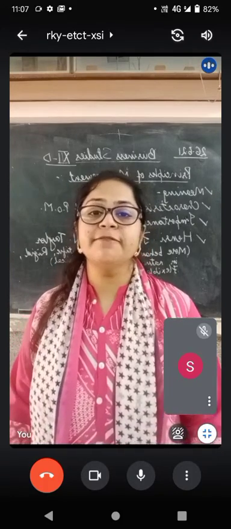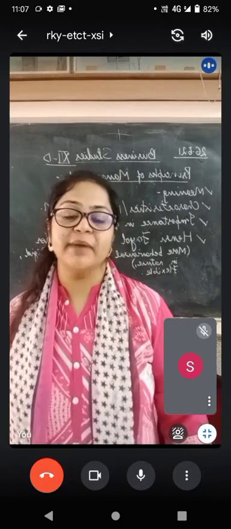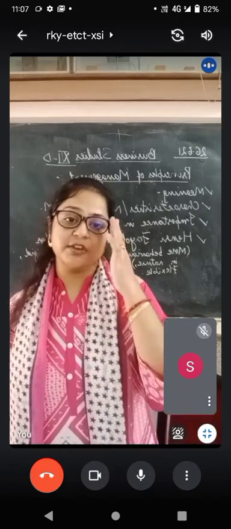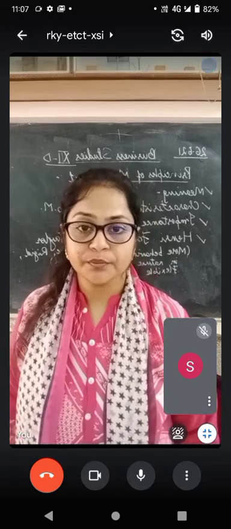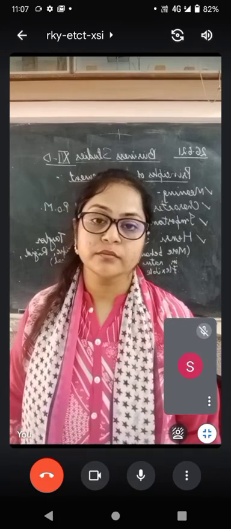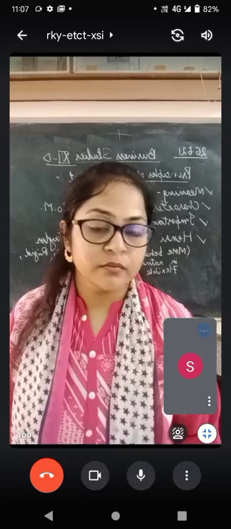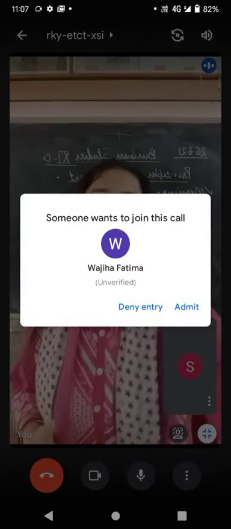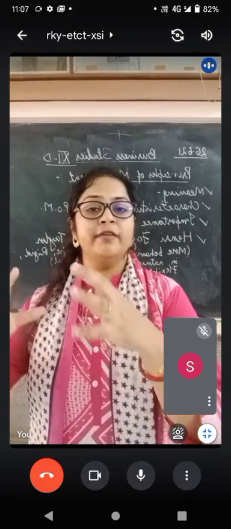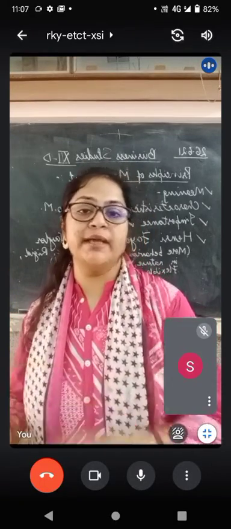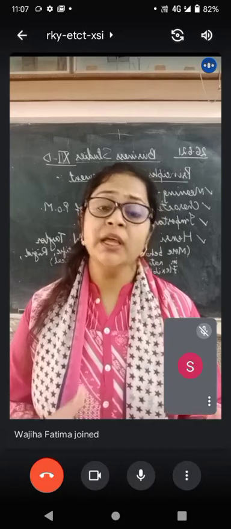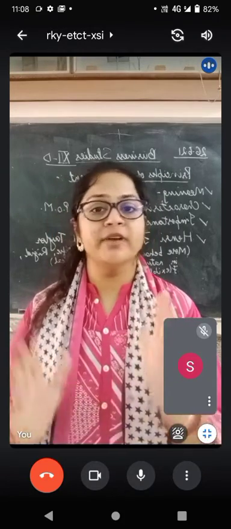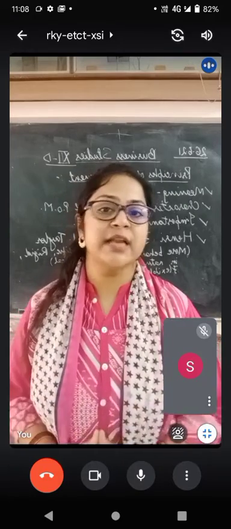What are the basic features or characteristics of management? If you can mention some, what are the characteristics of management? Anybody? Universal applicability. Very important. It has a universal applicability. It is not like it will be successful in one organization and not successful in another organization. Because it has been tried and tested, it is universally accepted. It has a universal application.